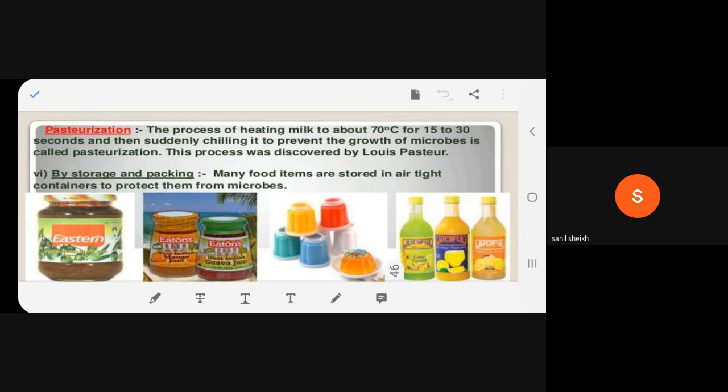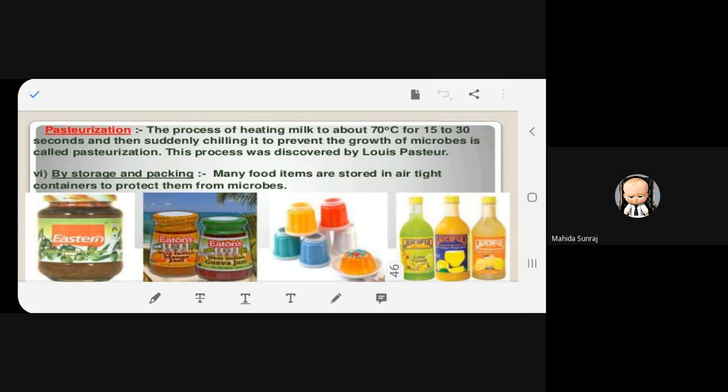Now, storage and packing: some food items are stored in airtight containers to protect them from microbes. Fine. So I think you agree to this mechanism. So what is pasteurization? You heat milk to around 70 degrees Celsius for 15 to 30 seconds, and all of a sudden you chill it.